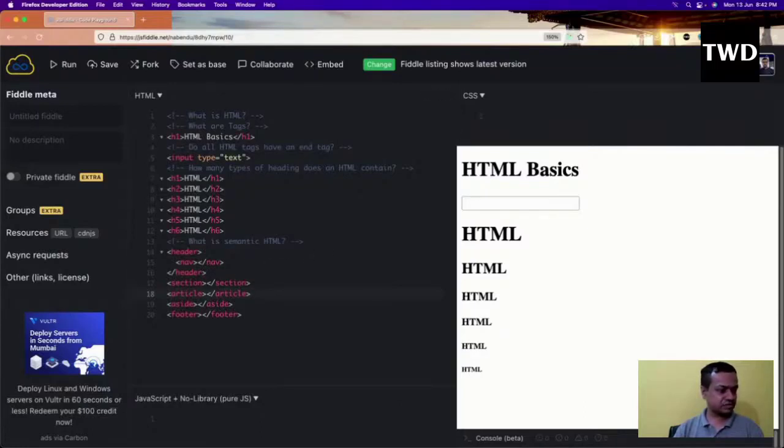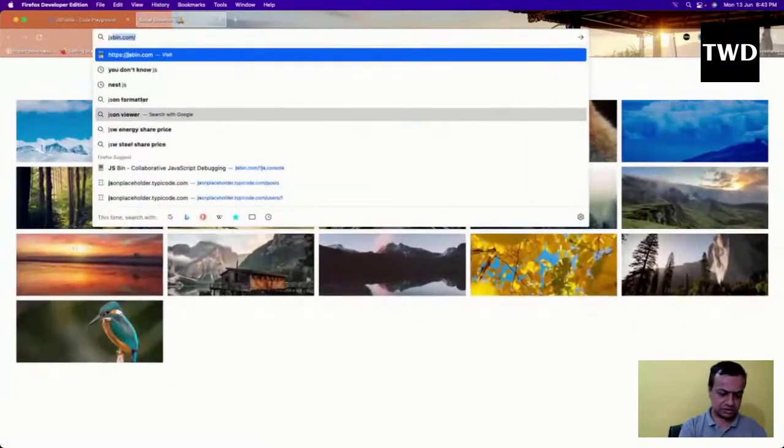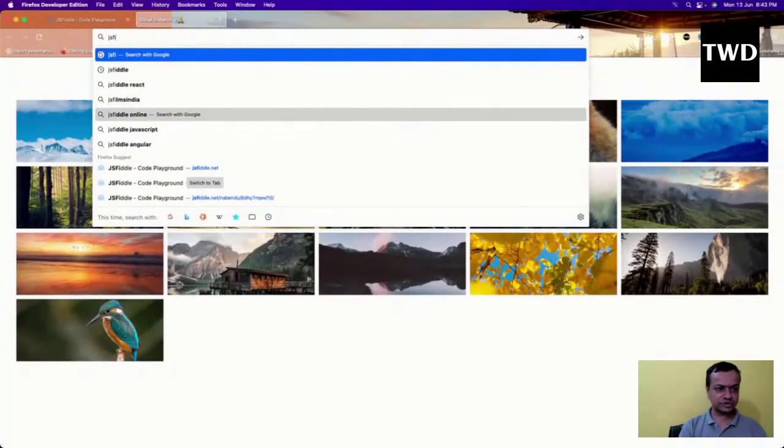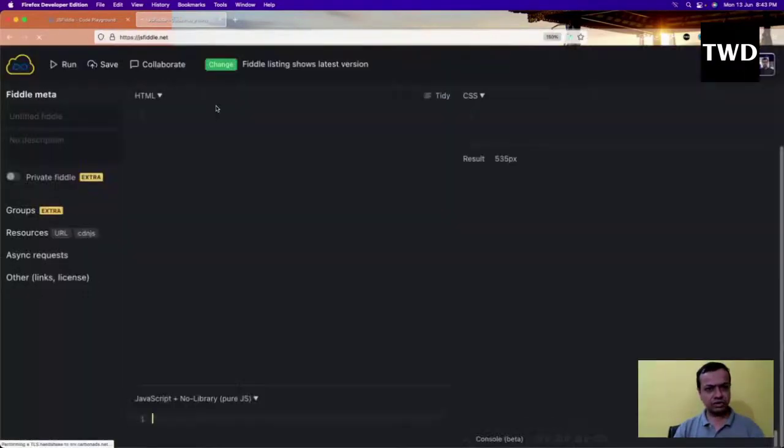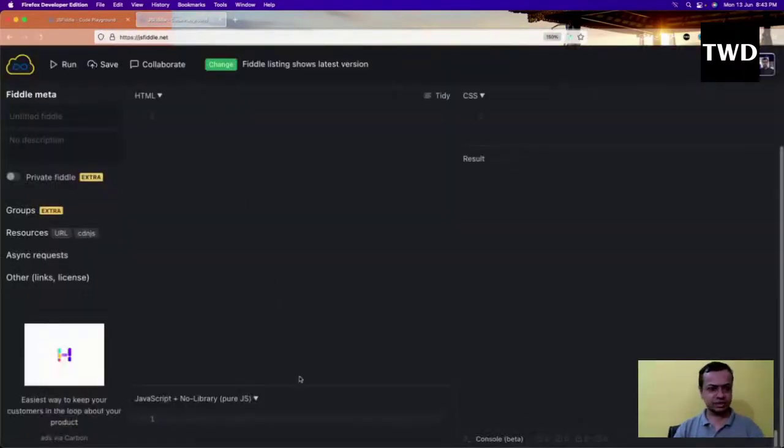Okay, and now we'll move to CSS, because CSS is something which people will ask more about than JavaScript, HTML and all. So this will end here, and then I will come to JS. I'll open a new JSFiddle, and we are going to learn about CSS.